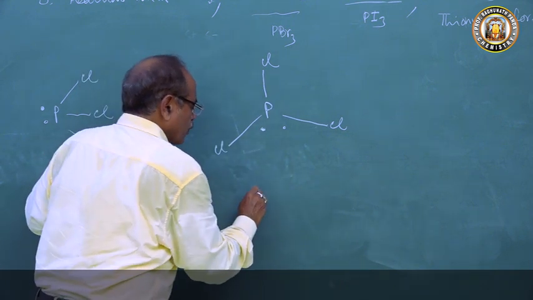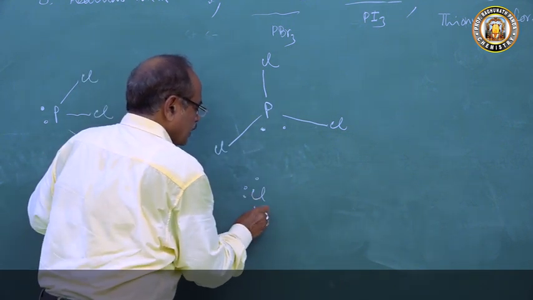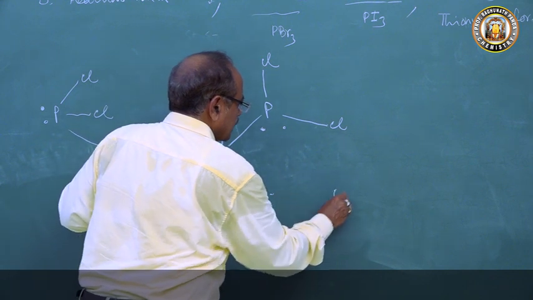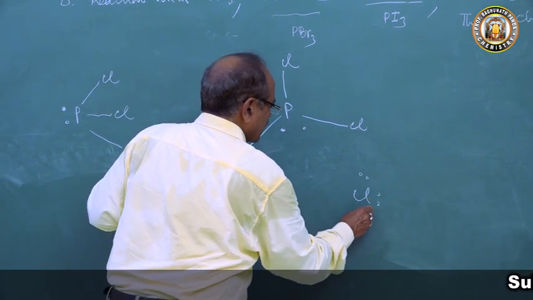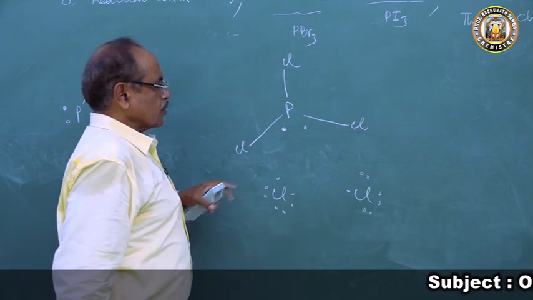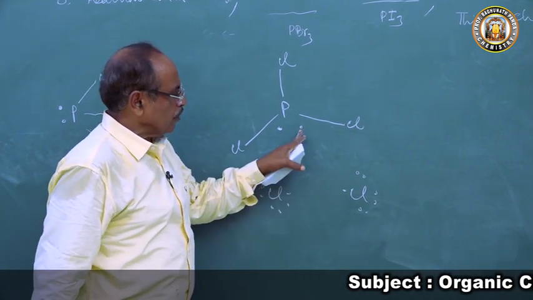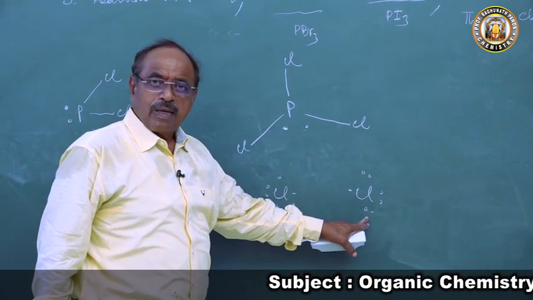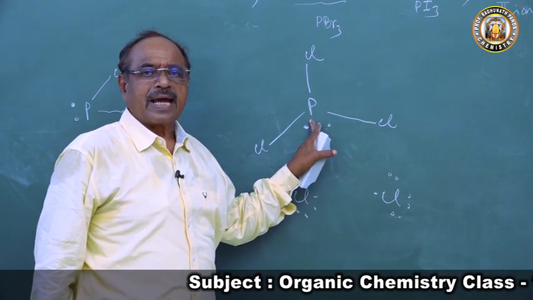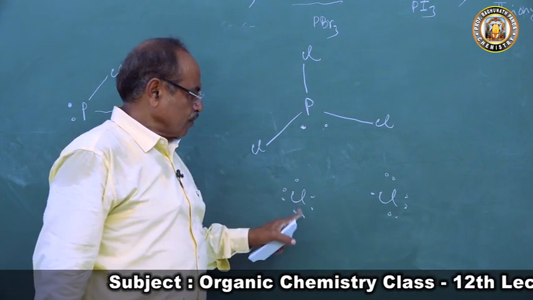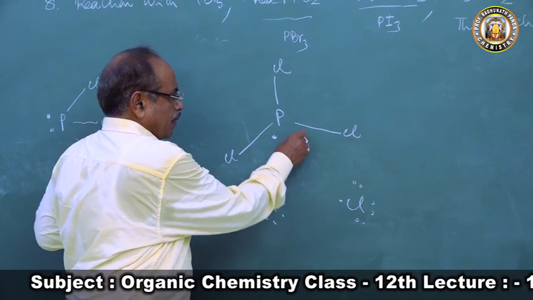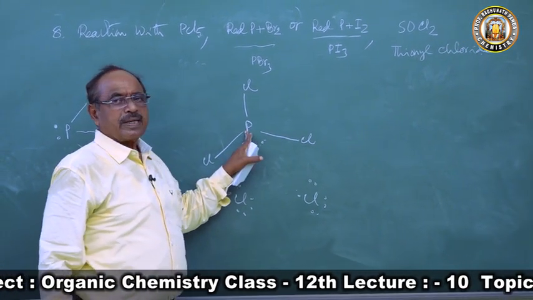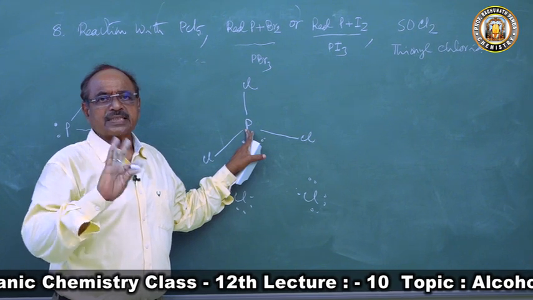So if you have 2 chlorine atoms here, with 7 electrons, here is another chlorine atom with 7 electrons. Now if you take a covalent bond, then chlorine will form octet, but this will be 9 electrons. And to form 2 covalent bonds, then phosphorus will have 10 electrons. So that is not possible.